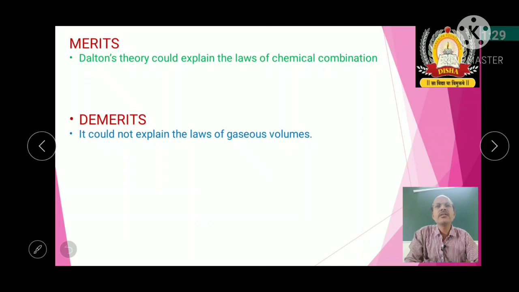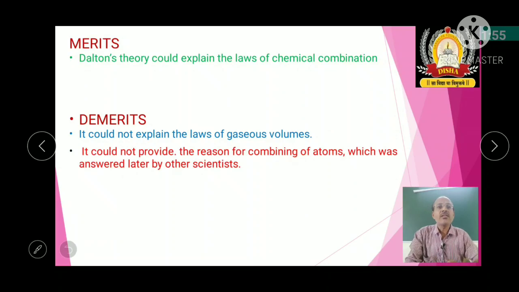Whatever explanation was given by Dalton is associated with mass. That means whenever a reaction takes place, mass is involved. But in gaseous reactions, instead of mass, volumes are involved. Why is it so? He could not explain. That is the first demerit of this theory.